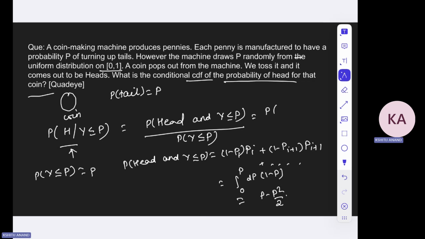P into (1 minus P by 2) will be there, and then in the denominator, the probability that y will be lesser than P is P itself. So the answer that you will be getting is 1 minus 0.5 P.